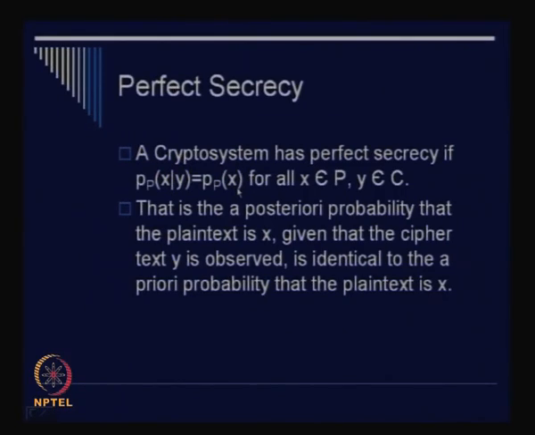Which means that the ciphertext y is not giving you any additional information. So you see that slowly we are trying to understand the meaning of information, or the meaning of uncertainty. Information and uncertainty are quite related, and we are trying to see how those things are formally, mathematically described.